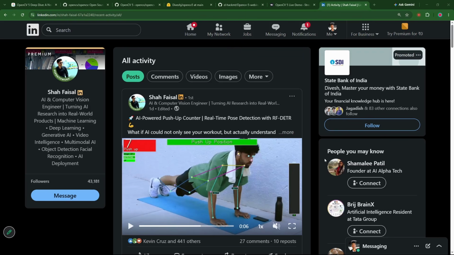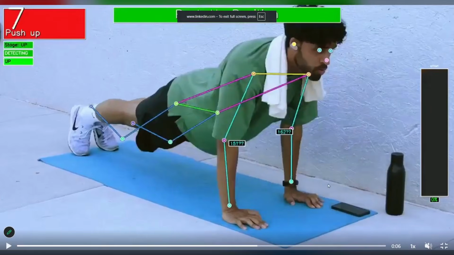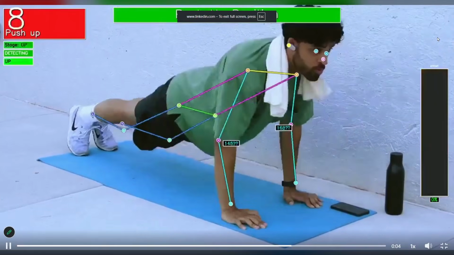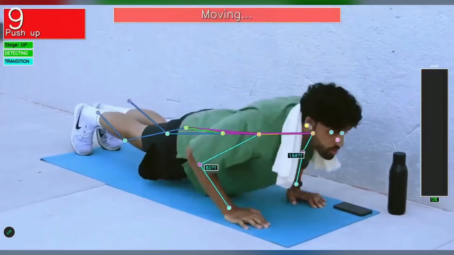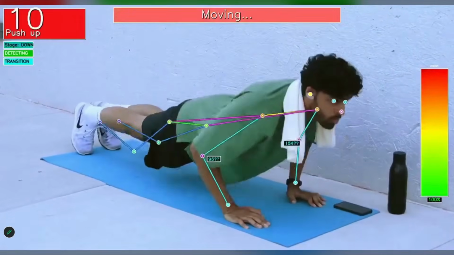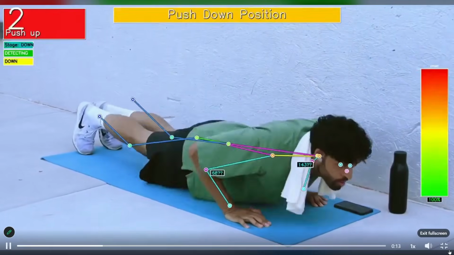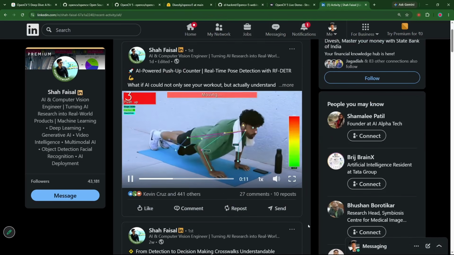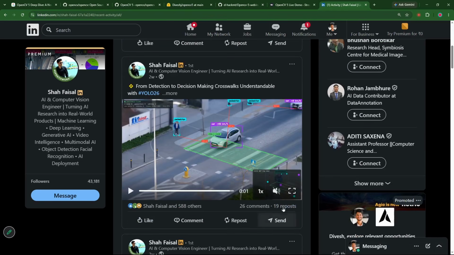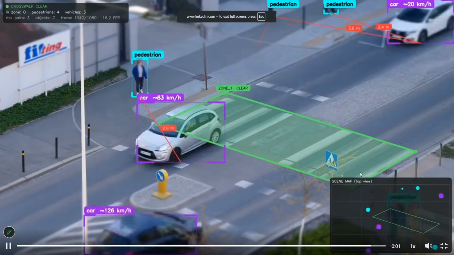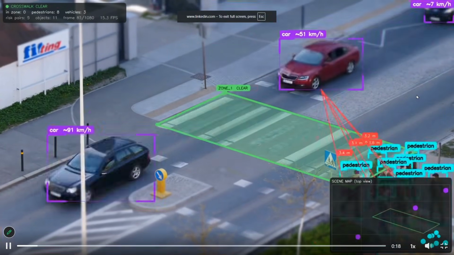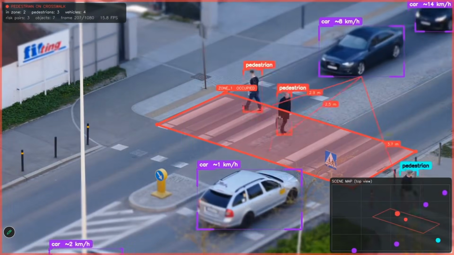Let us look at these solutions now. Check this solution out where we are estimating the position of a particular person, doing the body tracking and pose estimation, and seeing if he is working out correctly. Then we see how it is detecting all the pedestrians and the cars on a particular road.